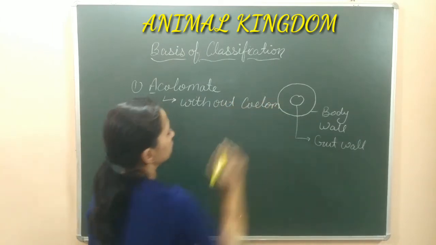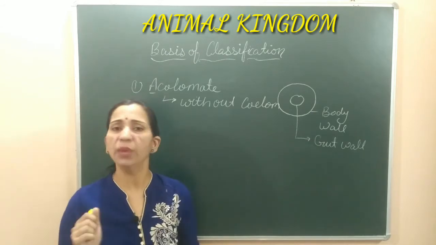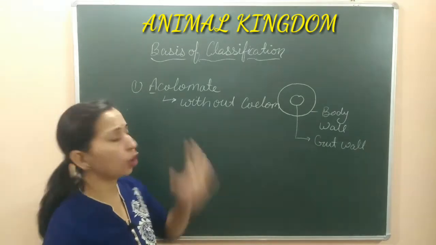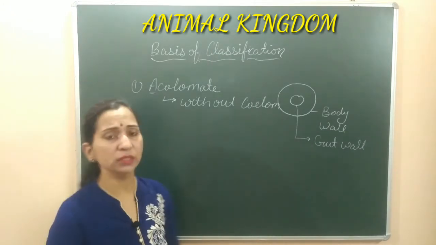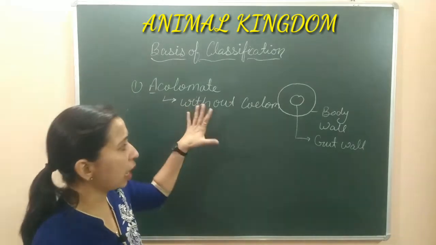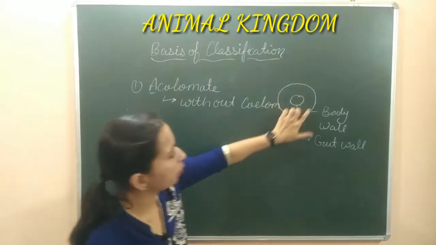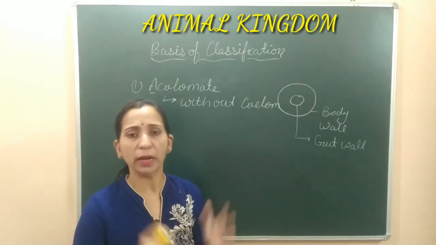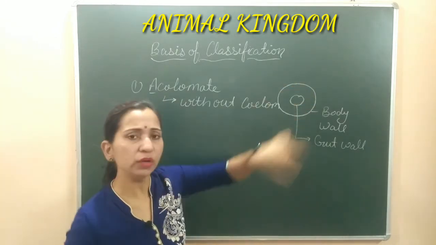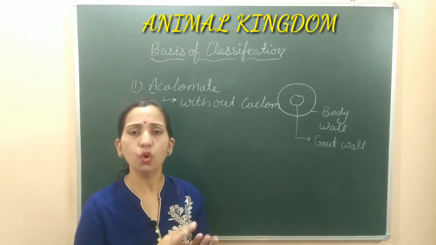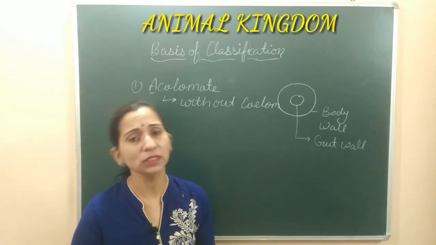तो यहाँ पे इन ऑर्गेनिज्म के अंदर सीलोम प्रेजेंट नहीं होती. The example of such type of organisms are the Platyhelminthes. Platyhelminthes are considered acoelomate because in this type of organism the body cavity is not present. Now what happens with this body cavity? Why is it not present? This body cavity, this empty space, is filled by specific cells. यहाँ पे mesodermal cells, they will fill this cavity. So there is no empty space, no hollow space is present. That's why these organisms are known as acoelomate.